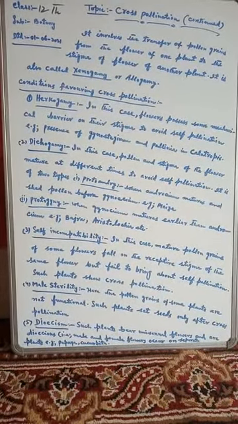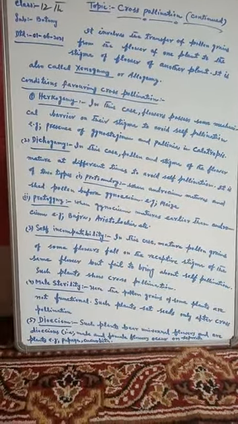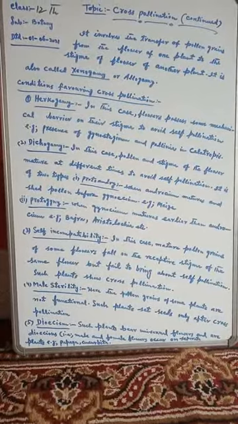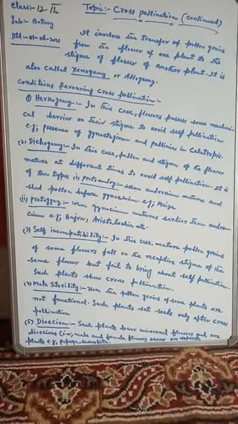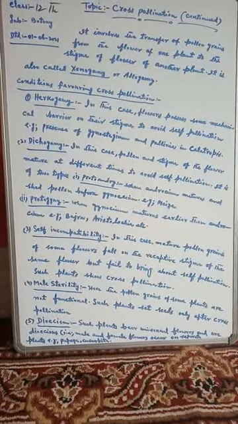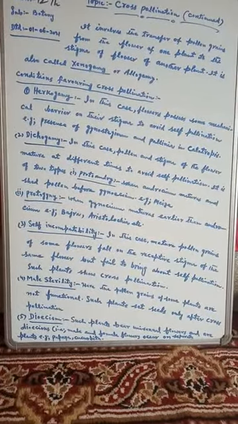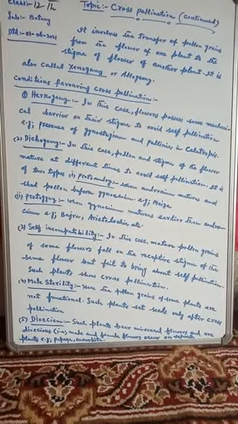So it is called herkogamy. Remember that some mechanical barrier is found on the stigma of the flower which avoids self-pollination and favors cross-pollination. The second condition is dichogamy.